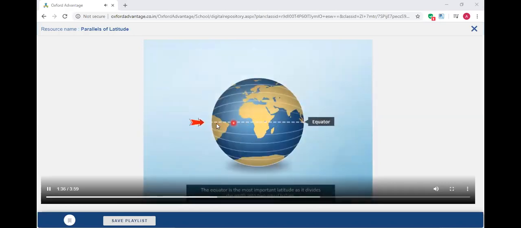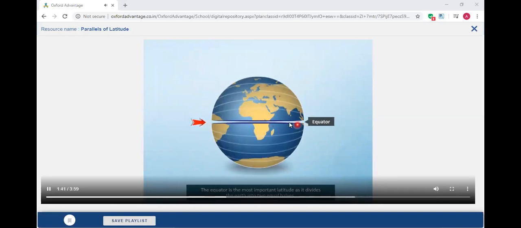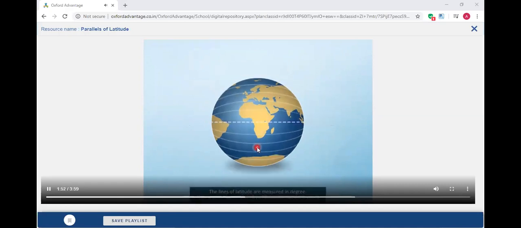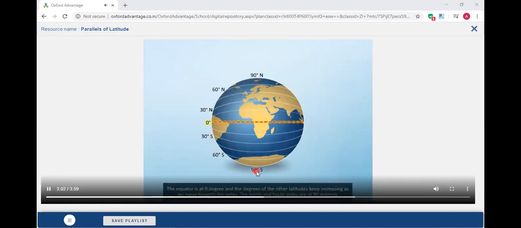The equator is the most important latitude as it divides the Earth into two equal halves. The upper half is called the Northern Hemisphere, and the lower half is called the Southern Hemisphere. The lines of latitude are measured in degrees. They are numbered from 0 to 90 degrees north or south. The equator is at 0 degrees, and the degrees of the other latitudes keep increasing as we move towards the poles. The North and South poles are at 90 degrees.